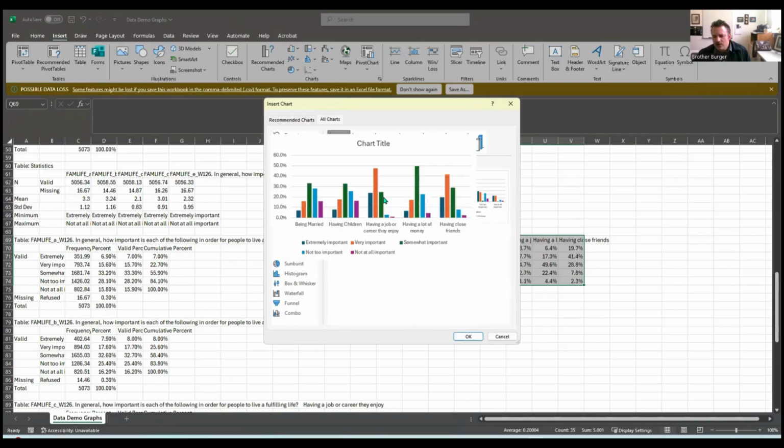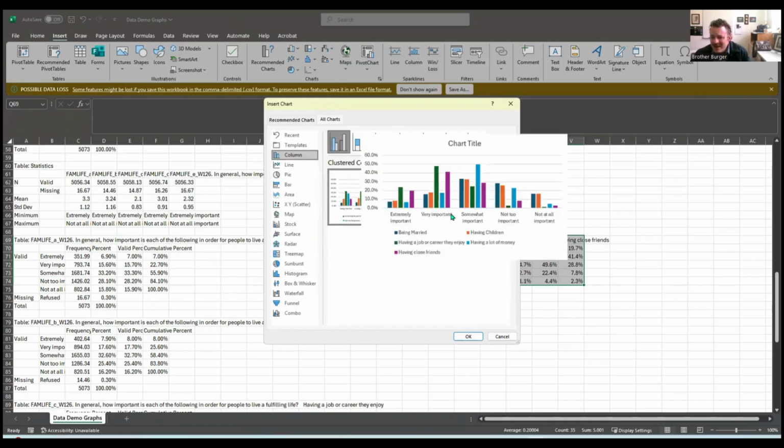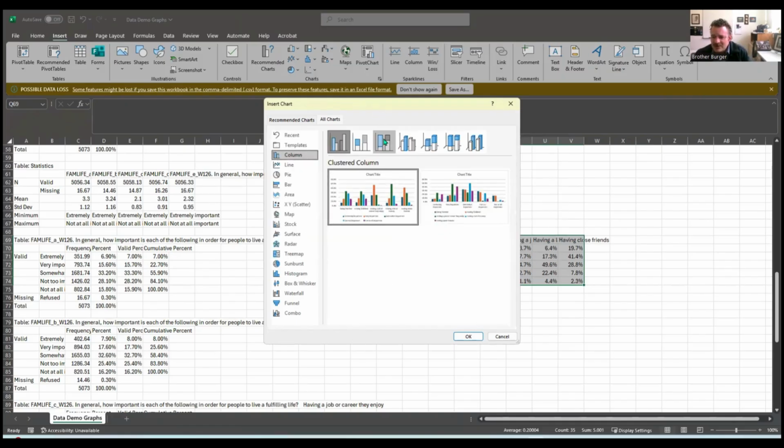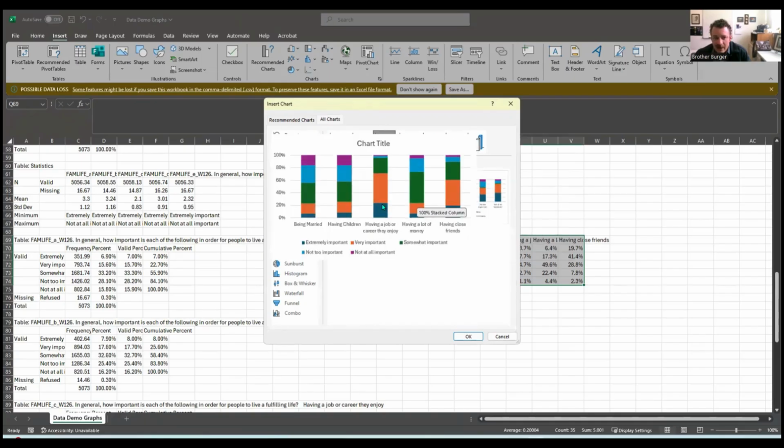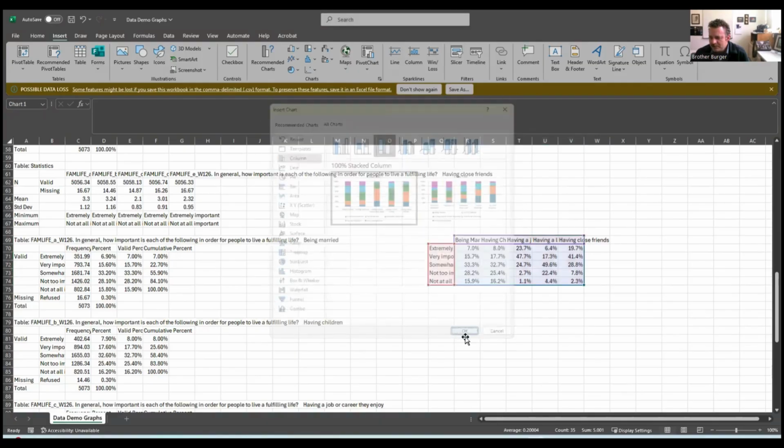So you see here, this is a clustered column. And it's kind of messy, right? It's kind of hard to read. So instead, we are going to use a 100% stacked column. Now, you can choose whether it's the extremely important or the categories. We want the categories, right? It just is flipping your own column. So make sure the bars represent the things you want. So go ahead, click that one. And then click OK.